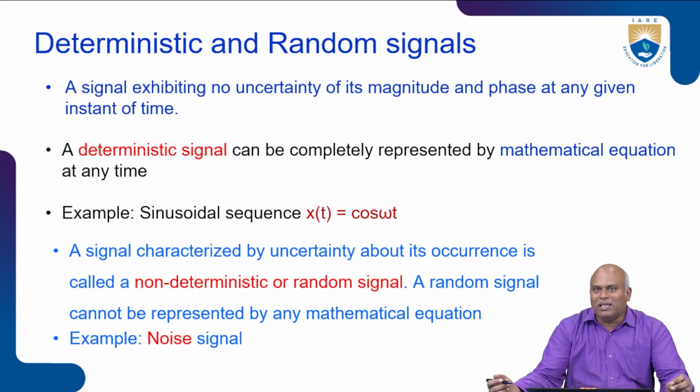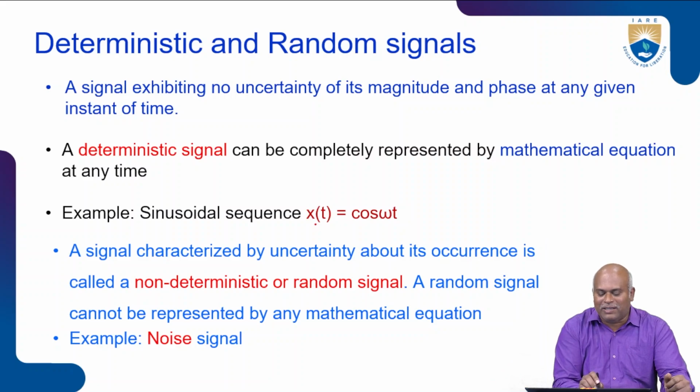A signal that can be completely represented by a mathematical equation at any time is a deterministic signal. For example, a sinusoidal signal or cosine signal. So we may represent this signal mathematically.